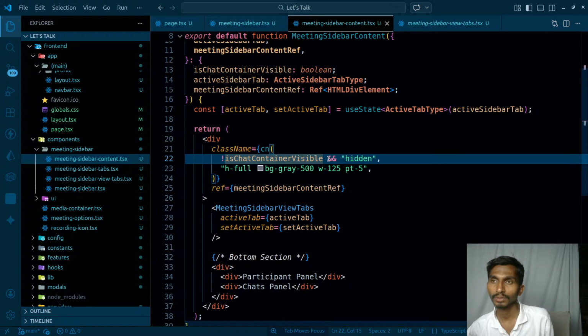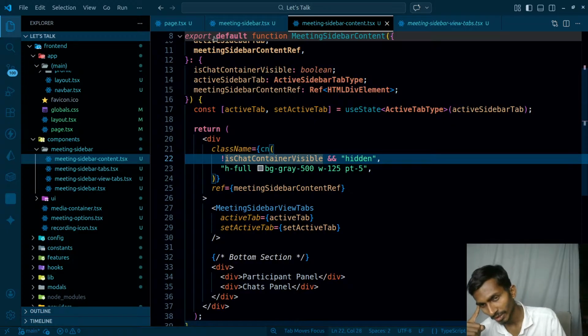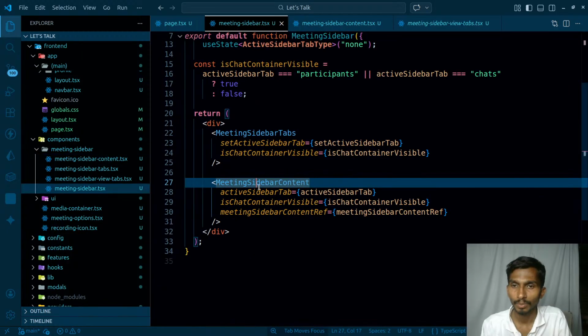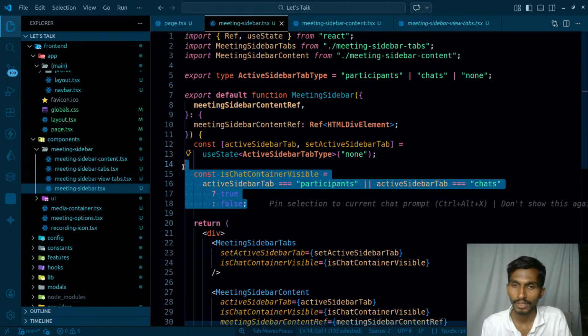Second, when the value of this container visible changes, that means when I click on the cross button. So when am I making it not visible? Coming back to this one, I have this container visible. This is what I have to change.